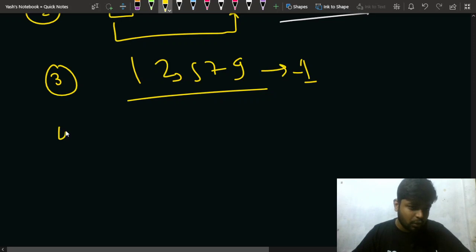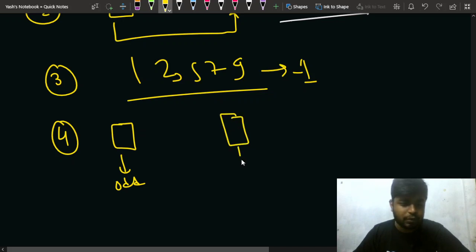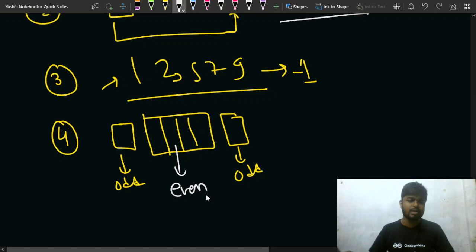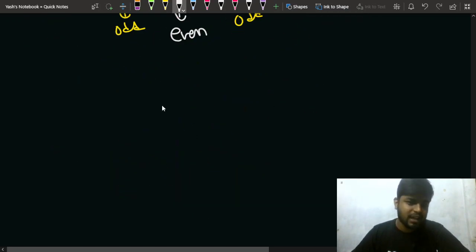Now comes the fourth case, that is when your first digit is odd and the last digit of your number is also odd. Since we have covered the case where all the digits are odd, in this case one of the digits will be even, right? So let's take an example: 1 3 2 5 and 7.